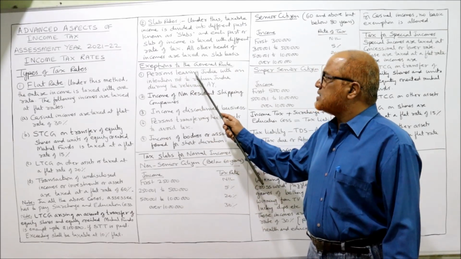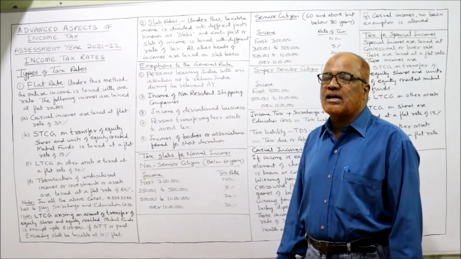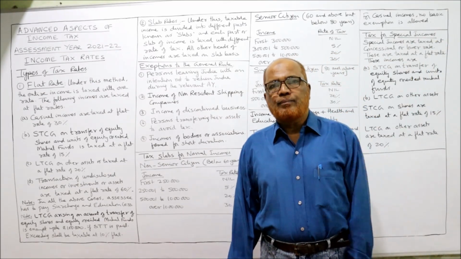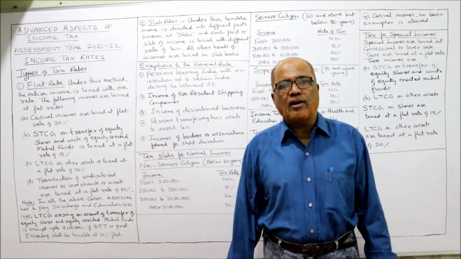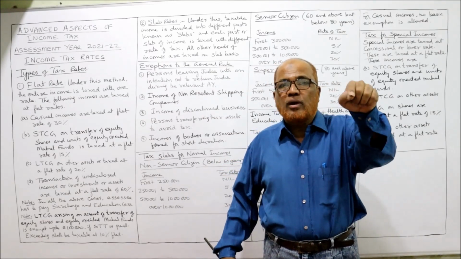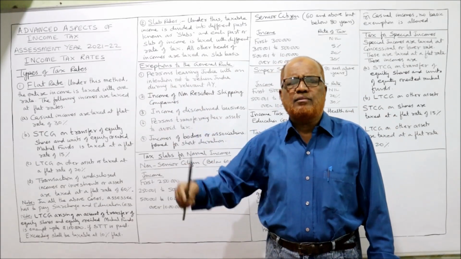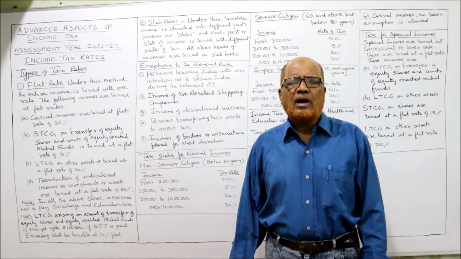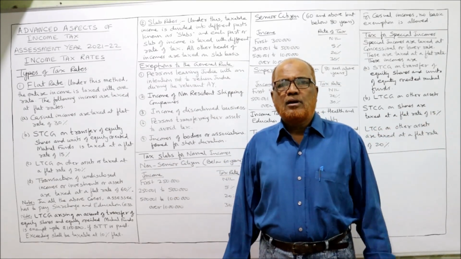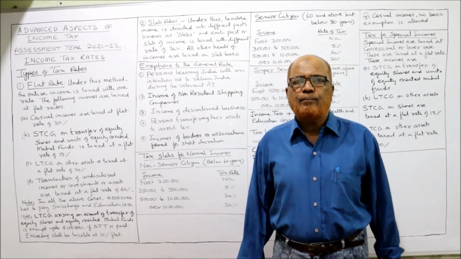First one, persons leaving India with an intention not to return to India during the relevant assessment year. A person who is leaving India, going abroad to a foreign country with the intention that he is not going to return back in the assessment year. He is going to return back after a period of time, after 2 years, 3 years, 4 years, like that. He is going on employment. Normally, a person who goes for employment will not return very frequently.